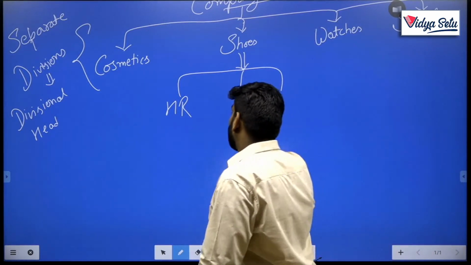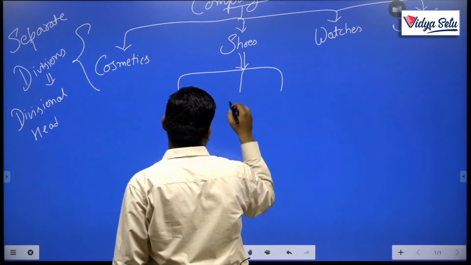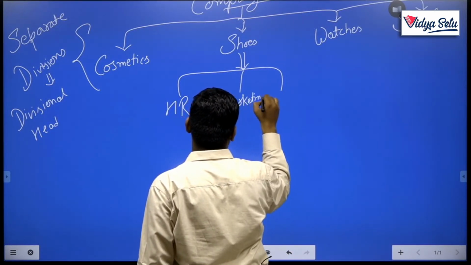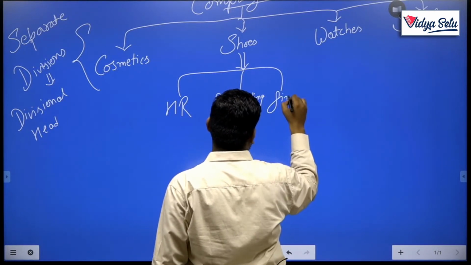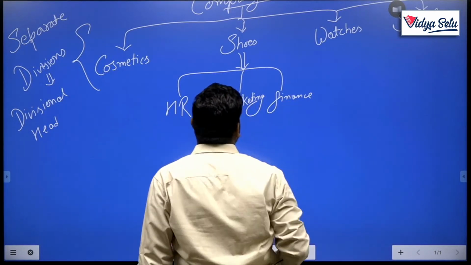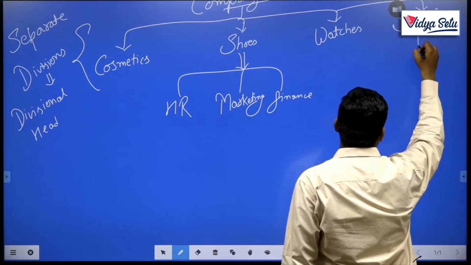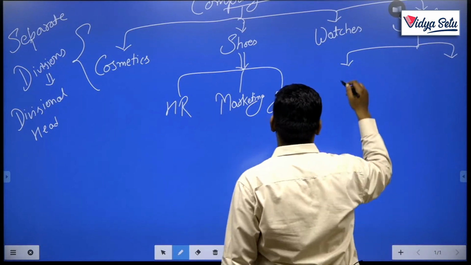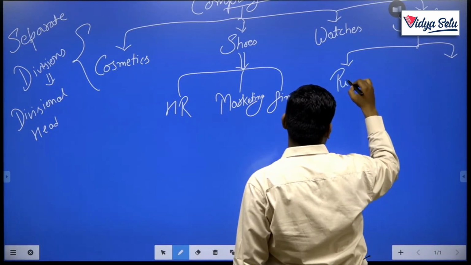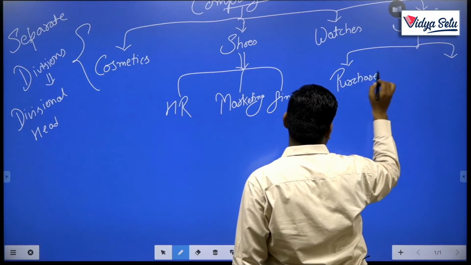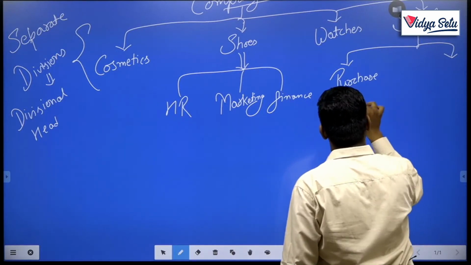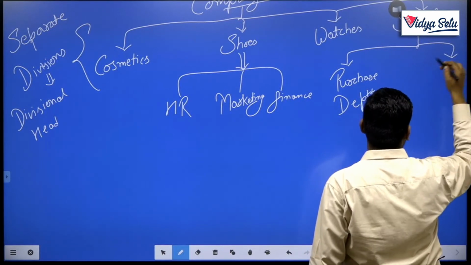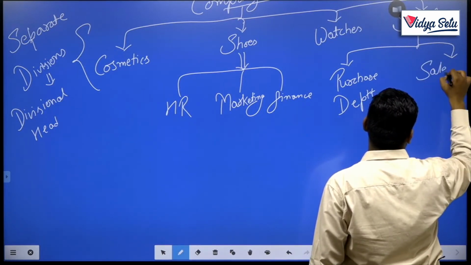So in shoes division, suppose there is an HR department, marketing department or finance department, etc. Same like in case of skincare product, we have 2 departments like purchase department and sales department.